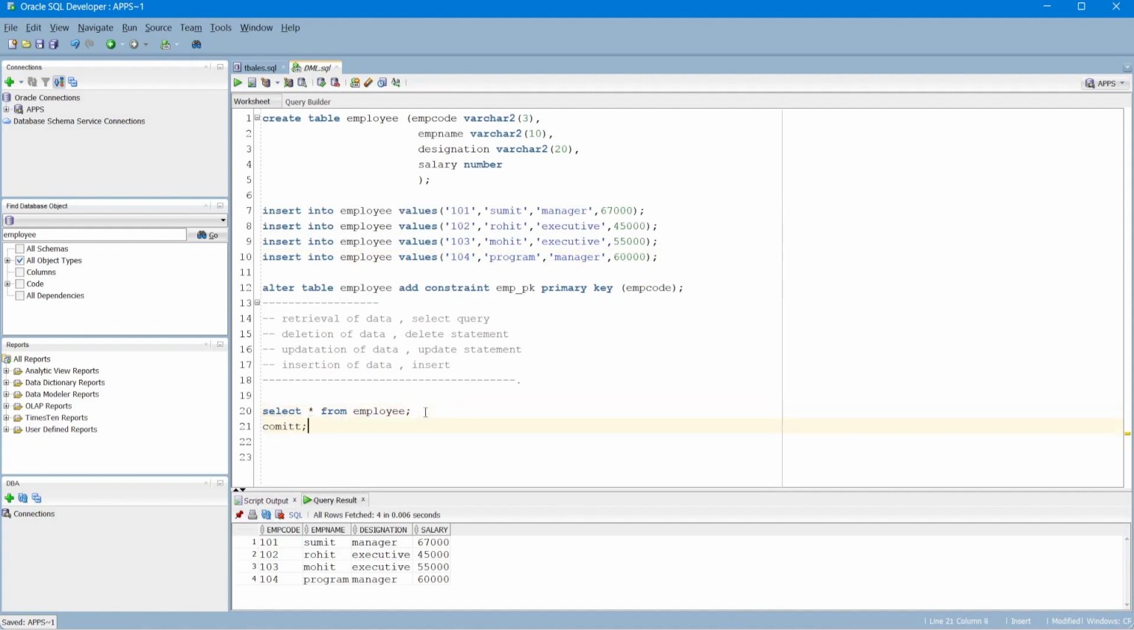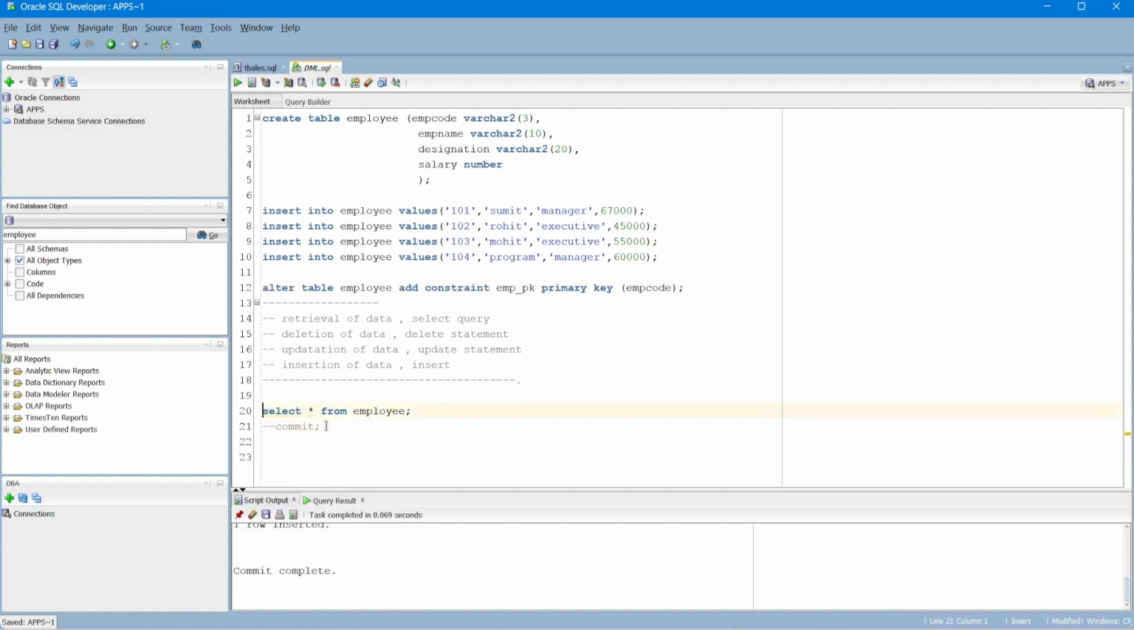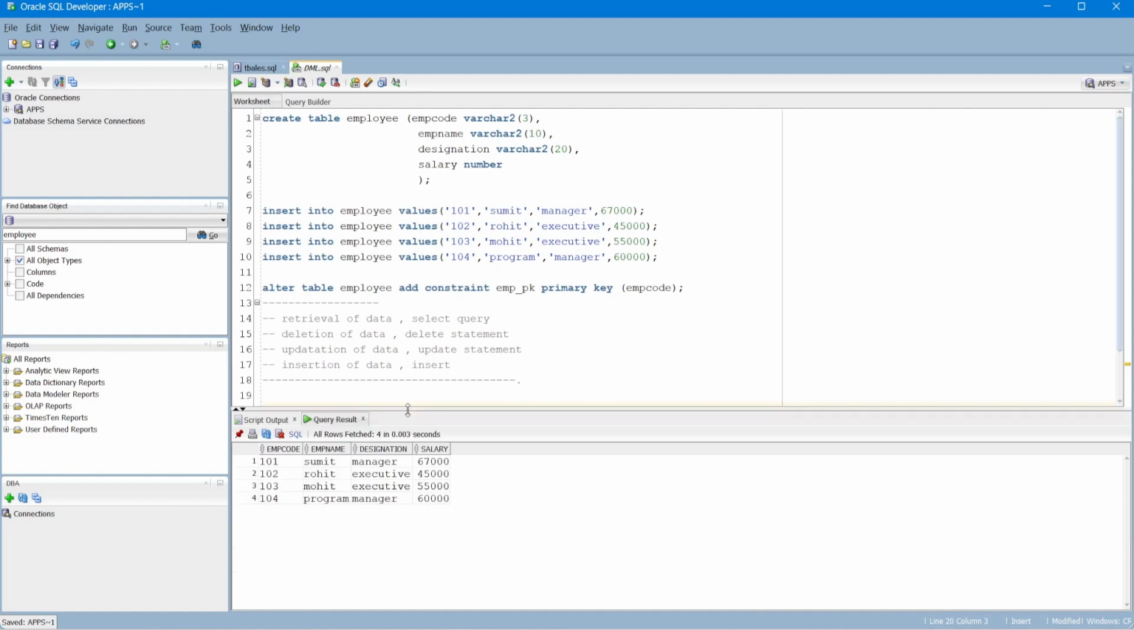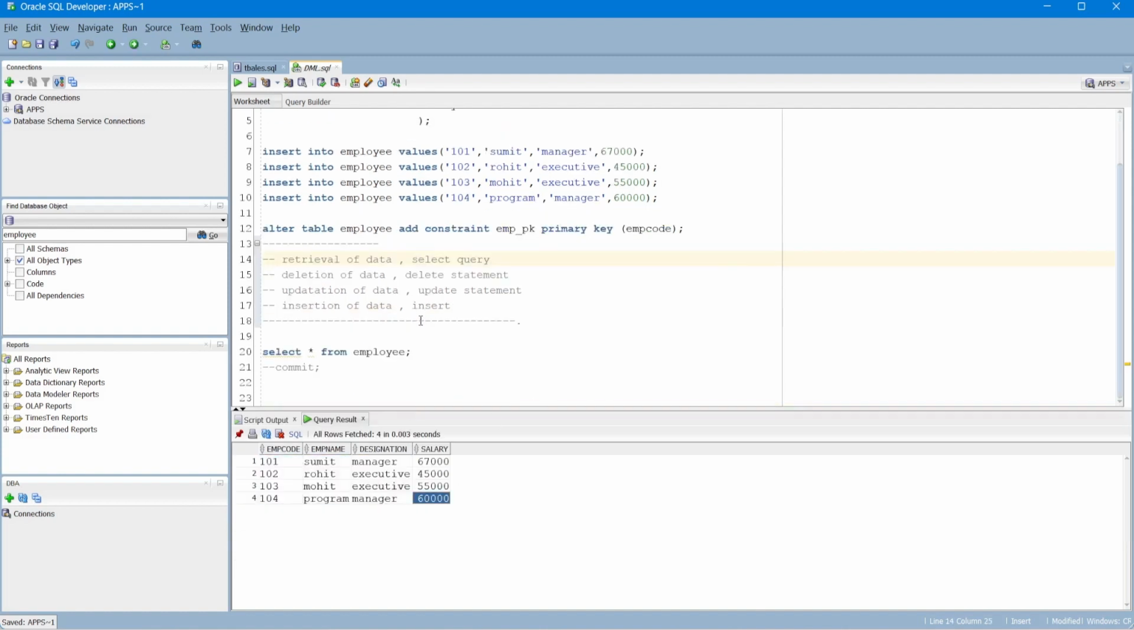Now let's commit. Every transaction related to DML needs commit. It's very important. Please make sure to commit. If you don't want the data, roll back. Okay, now let's see. This is the retrieval of data. We can see the data, we can select the data by using the select query.